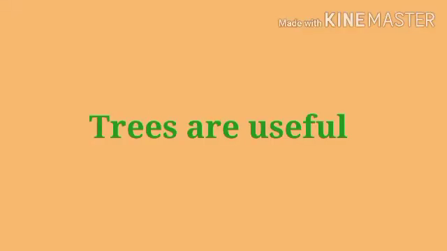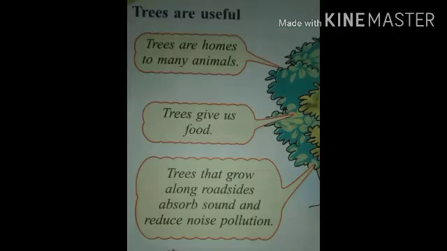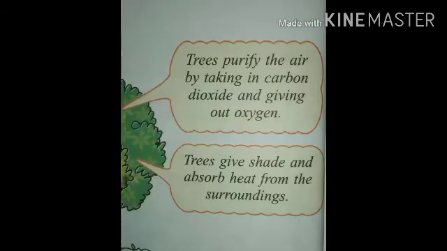Trees are useful. Trees are homes to many animals. Trees give us food. Trees that grow along the roadside absorb sound and reduce noise pollution. Trees purify the air by taking in carbon dioxide and giving out oxygen. Trees give shade and absorb heat from the surroundings.